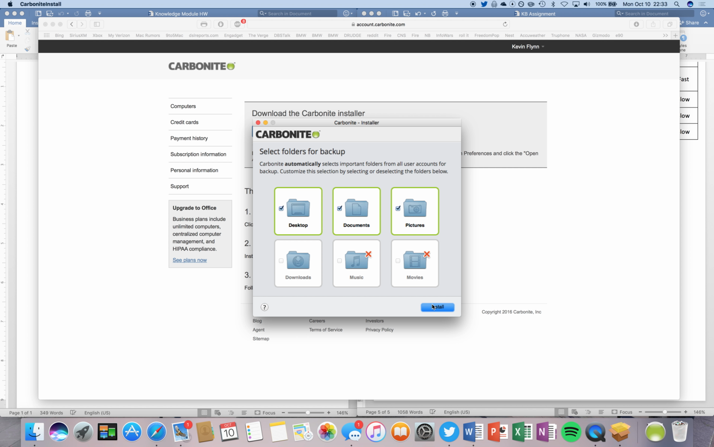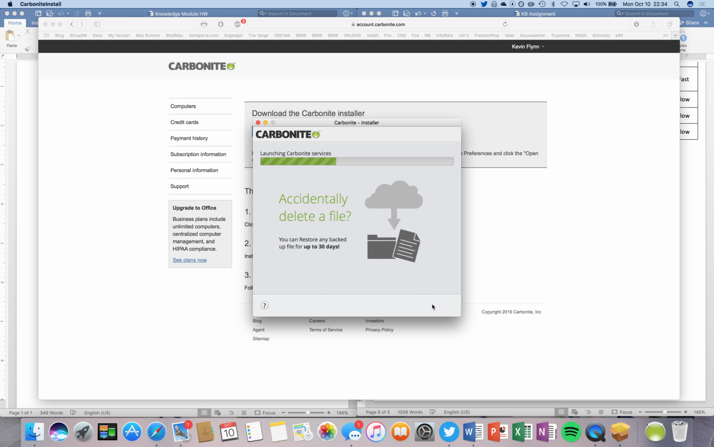Select the folders you would like to back up. Carbonite automatically selects important folders from all user accounts for backup. You may customize this selection by selecting or deselecting the folders below. Note, Carbonite gives you unlimited backup space on their servers. Click Install when ready.